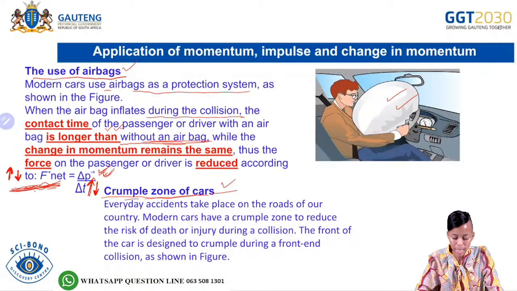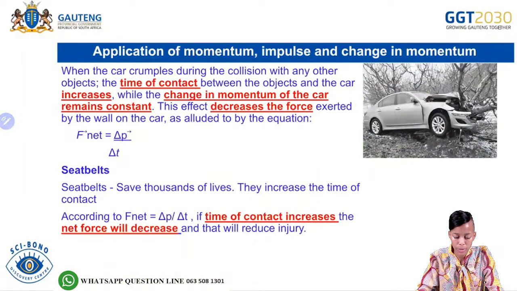The front of the car is designed to crumple during the front end collision as shown on the figure. So this portion of the car is called a crumple zone. So when you have a collision, this portion of the car is meant to crumple. That is why it's called a crumple zone.